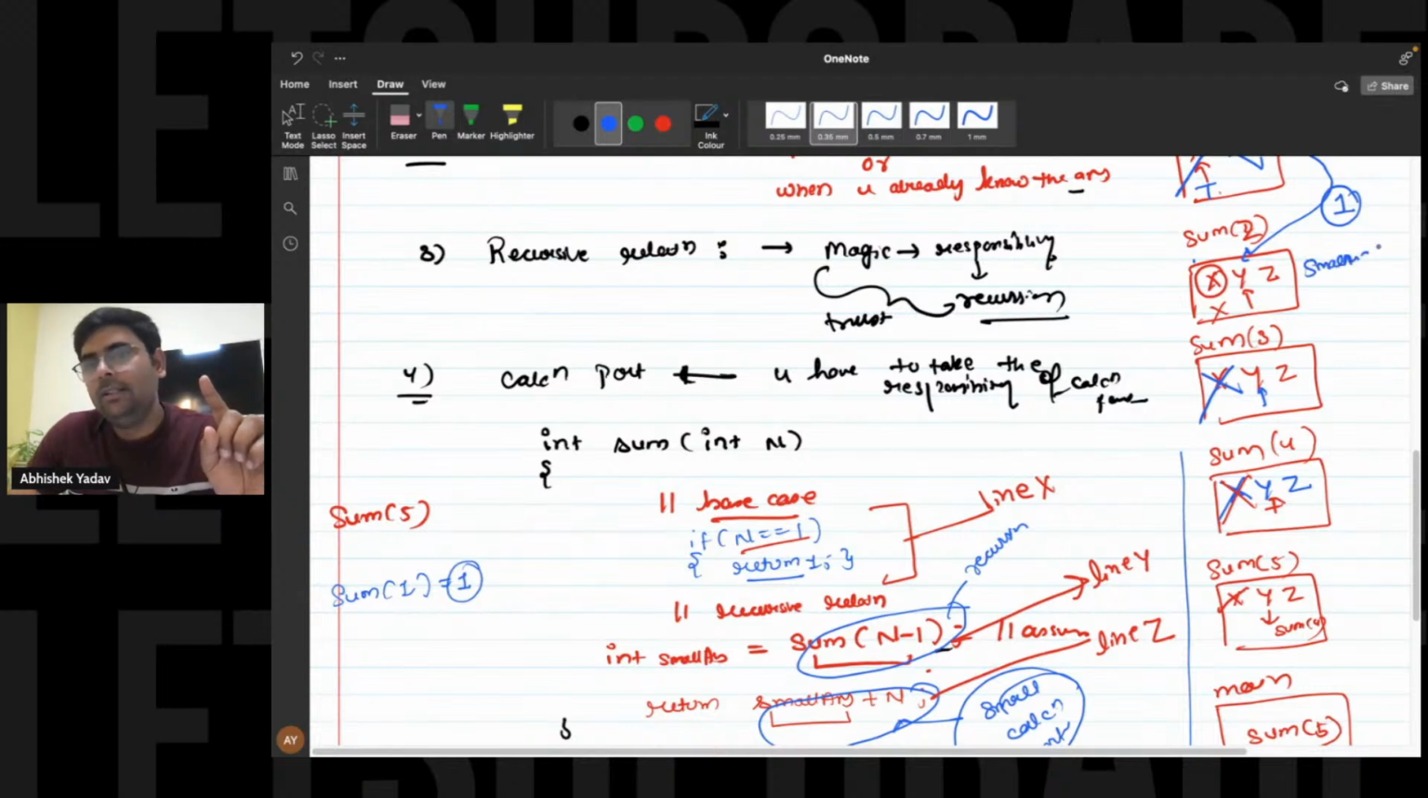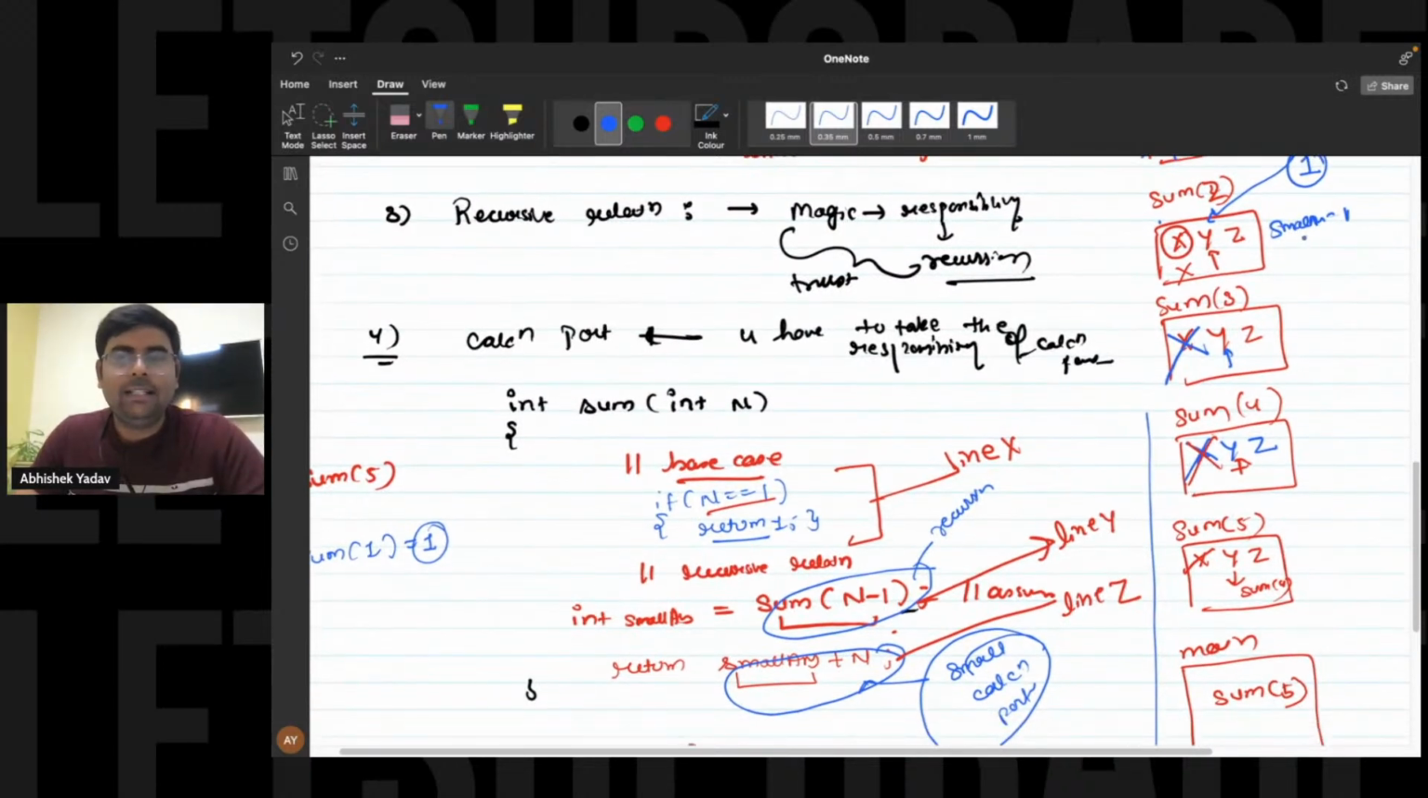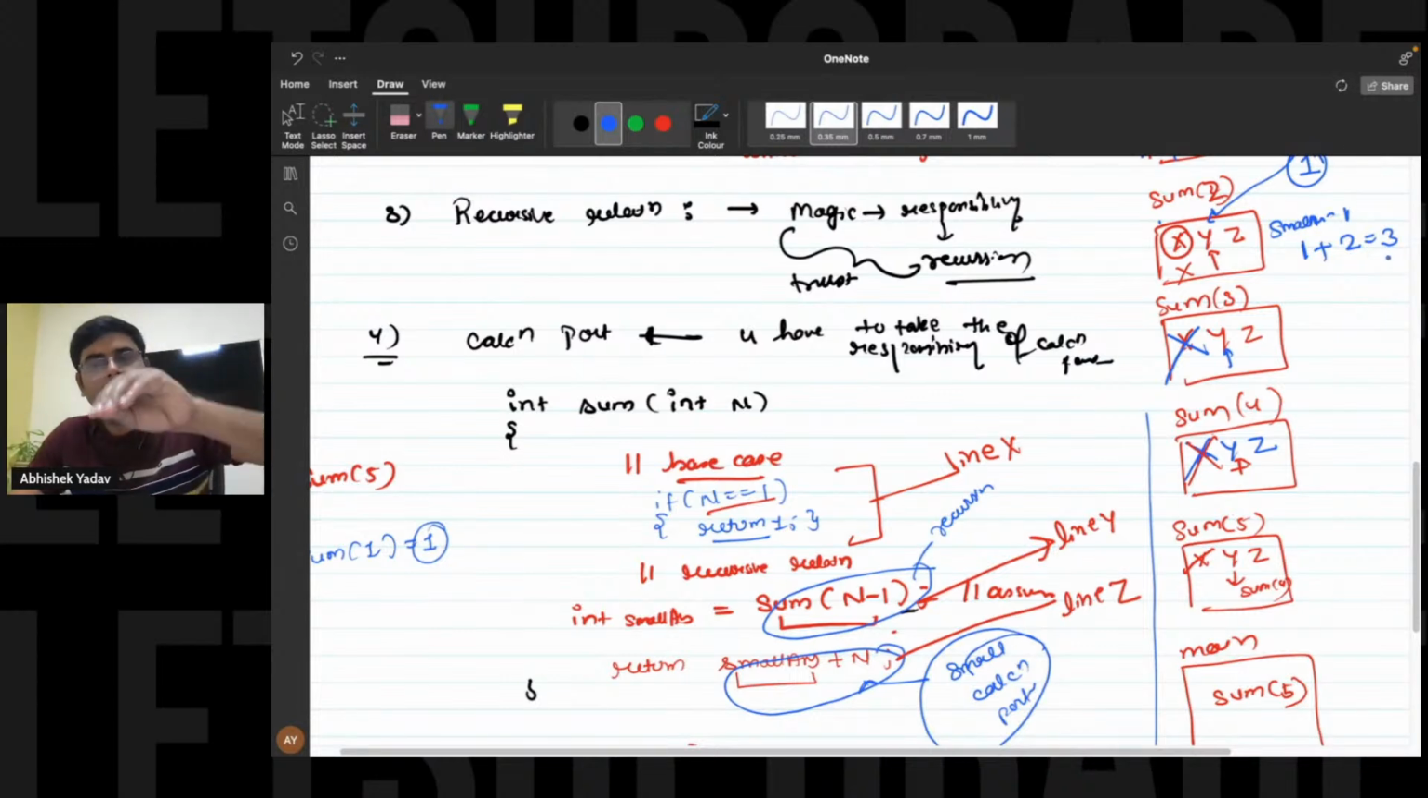Inside small answer, 1 will get stored, and after that you will move to line number z. At line number z, what we are doing, guys, we are adding n to the small answer. The value of small answer is 1, and the value of n in this stack frame is 2, that is 2 plus 1 is 3. And we are returning this 3 to the previous function call.